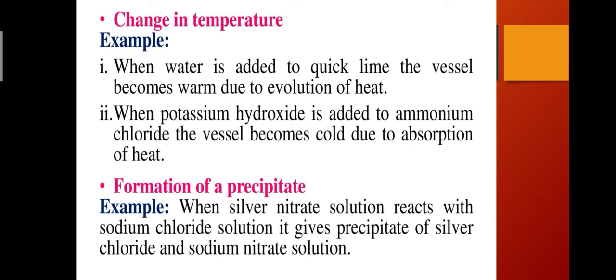Next, when potassium hydroxide is added to ammonium chloride, the vessel becomes cold due to absorption of heat. So this is a kind of endothermic reaction in which heat is absorbed. Next, formation of precipitate. So first of all, what is a precipitate? It is an insoluble solid formed in a chemical reaction. Example, when silver nitrate solution reacts with sodium chloride solution, it gives a precipitate of silver chloride and sodium nitrate solution. So this is also a double displacement reaction.